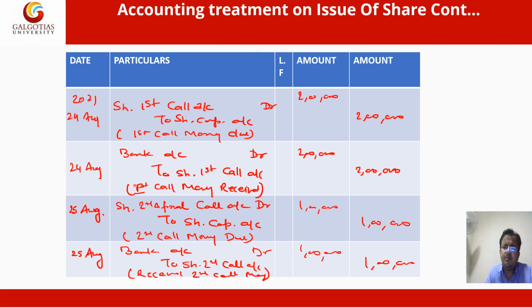In the next video we will discuss when we issue the shares at premium or at discount. What would be the entry in case of premium or discount, and how we handle the situation if the company receives applications in the form of oversubscription? What would be the entry in case of oversubscription and undersubscription or calls scenarios? We will discuss in the later videos.